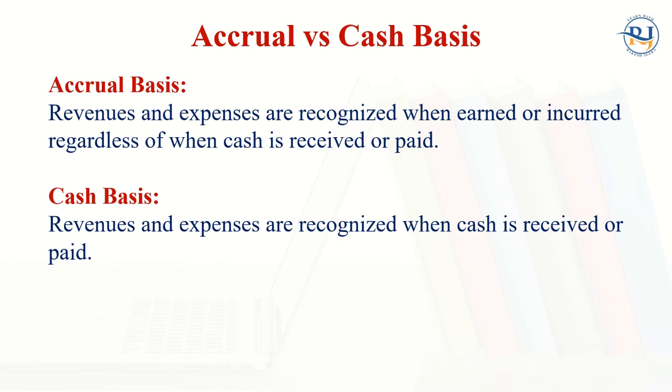There are two bases of accounting. The first one is the accrual basis of accounting, and the second is the cash basis of accounting. The accrual basis says that all revenues and expenses are recognized when earned or incurred, regardless of when cash is received or paid. On the other side, the cash basis says revenues and expenses are recognized when cash is received or paid. But normally we totally concentrate on the accrual basis of accounting, not the cash basis.